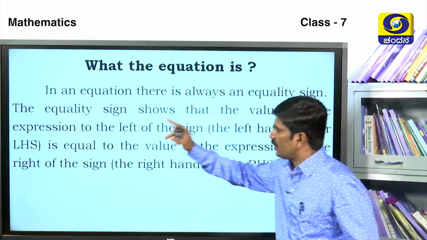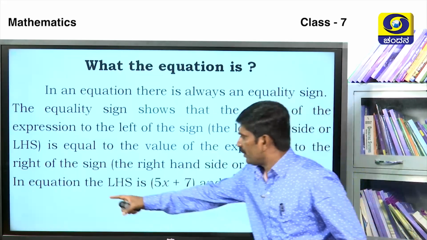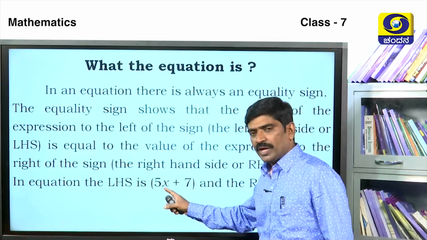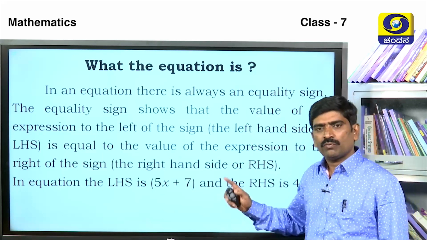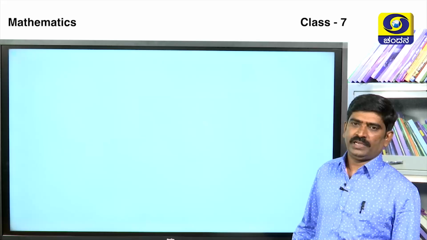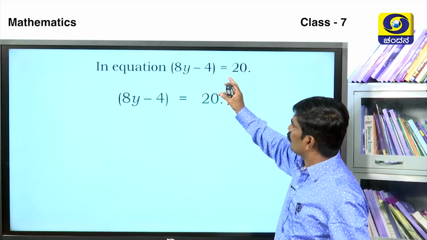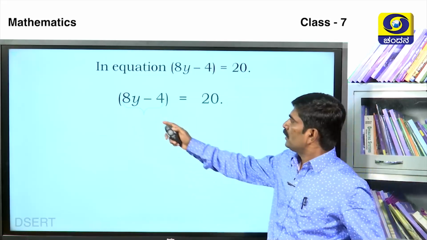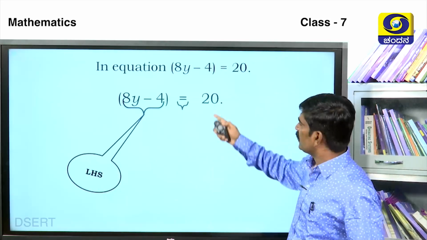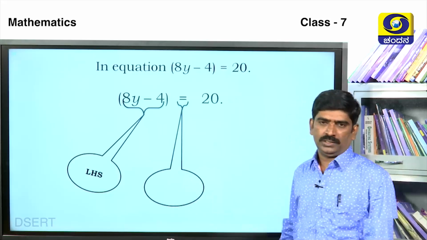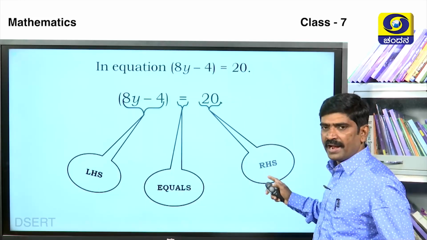That is an equation. In the equation, LHS is 5x plus 7 and the RHS is 47. That is, 5x plus 7 is equal to 47. Take this also as an equation: 8y minus 4 is equal to 20. Here this is the left hand side, LHS, this is the equal sign, and this side is called RHS, the right hand side.